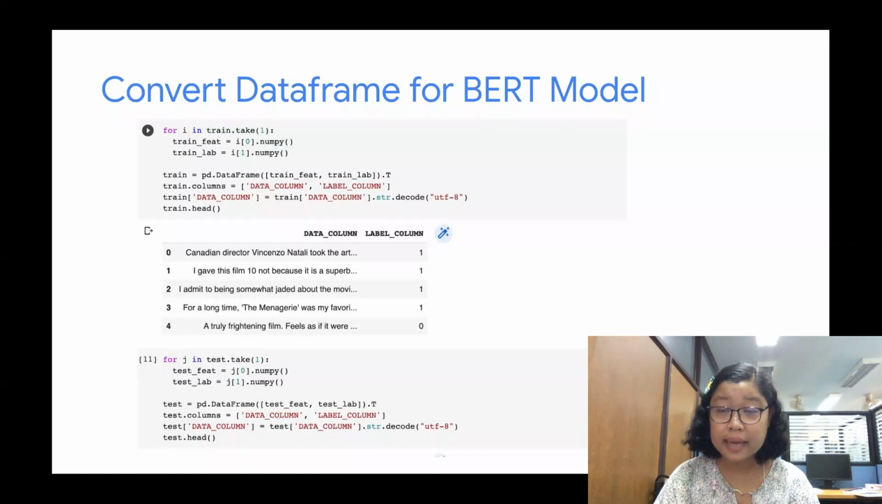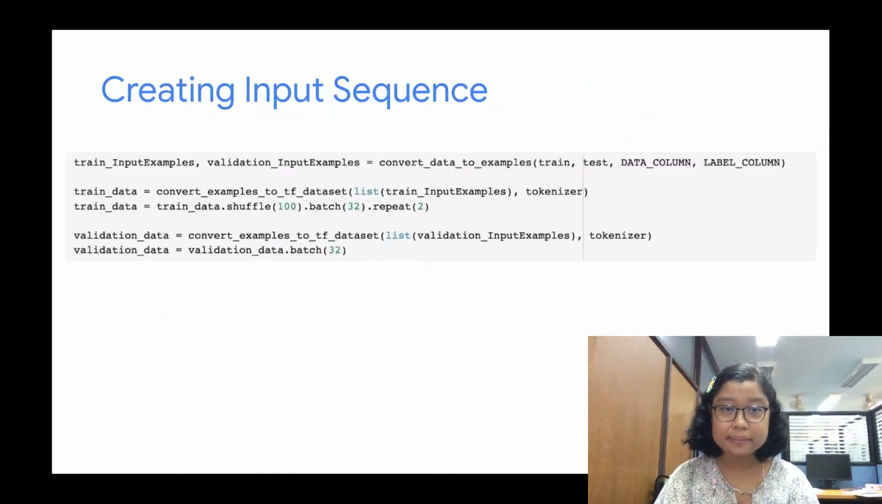We need to prepare them to fit the BERT model. To make it more comprehensible, I create a pandas data frame from our TensorFlow dataset object. We have two pandas data frame objects waiting for us to convert them into suitable objects for the BERT model. We will take advantage of the InputExample function that helps us to create sequences from our dataset.